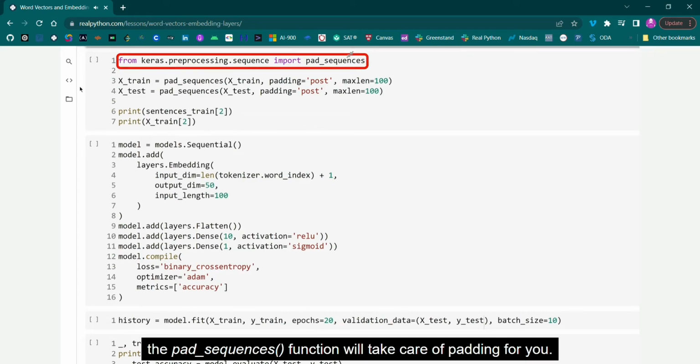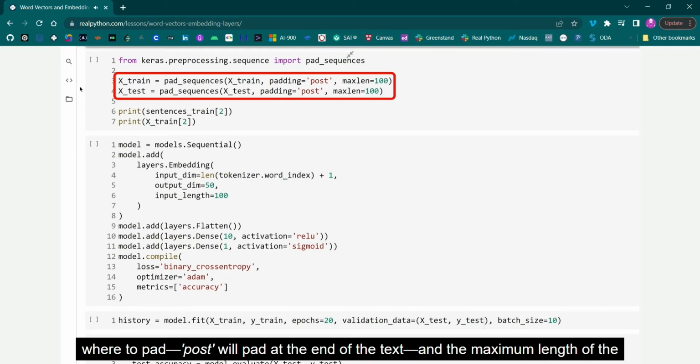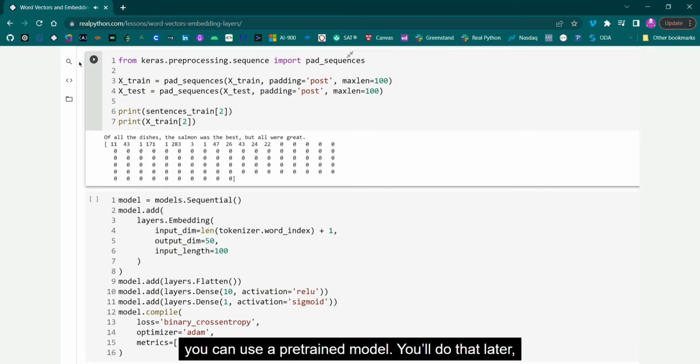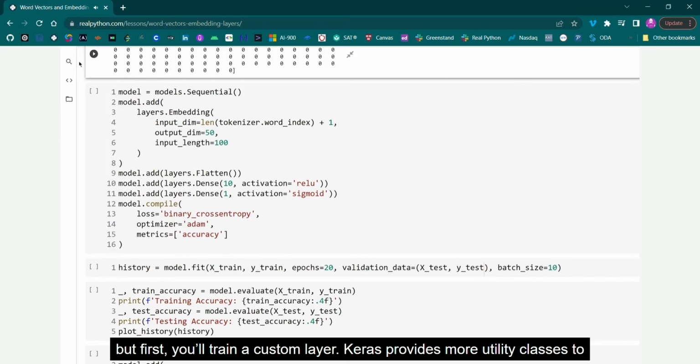In Keras, the pad_sequences function will take care of padding for you. Give it the text to pad, where to pad, post will pad at the end of the text, and the maximum length of the padded sequences. To create the embedding layer, you can use a pre-trained model. You'll do that later, but first, you'll train a custom layer, and Keras provides more utility classes to help out.